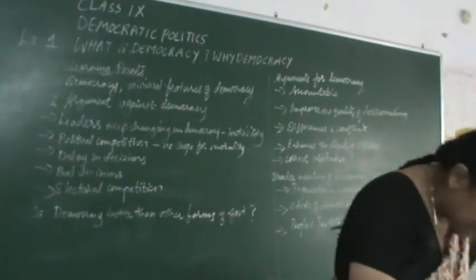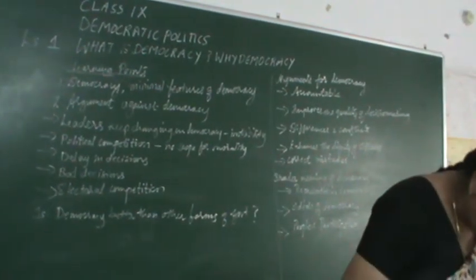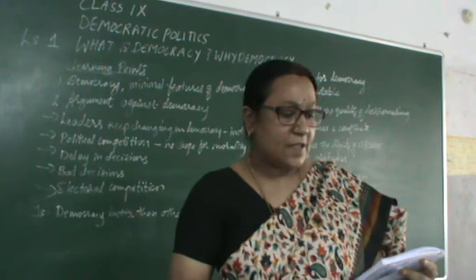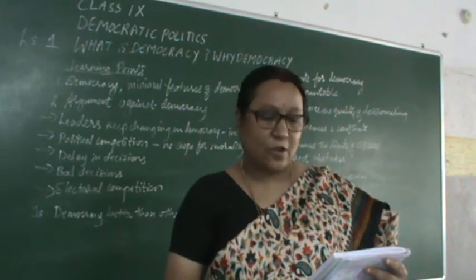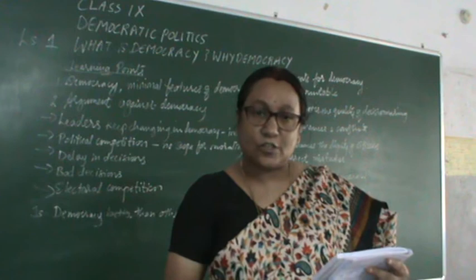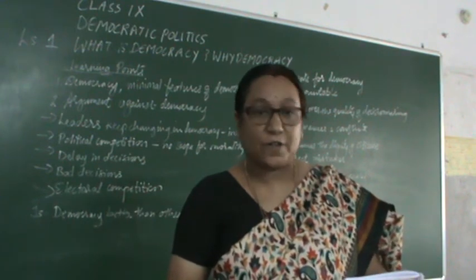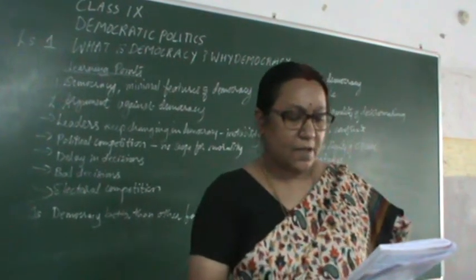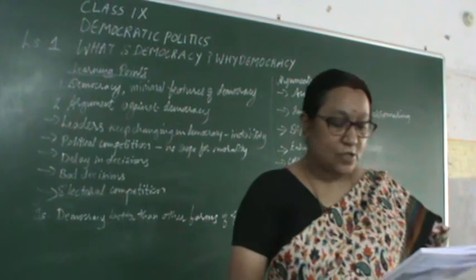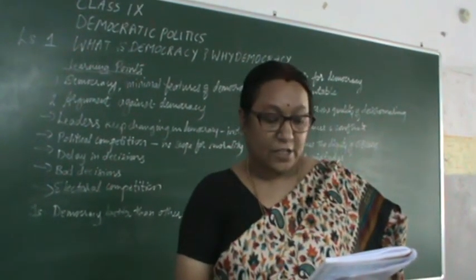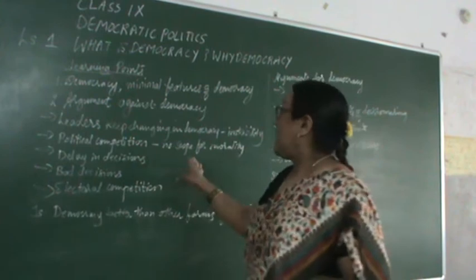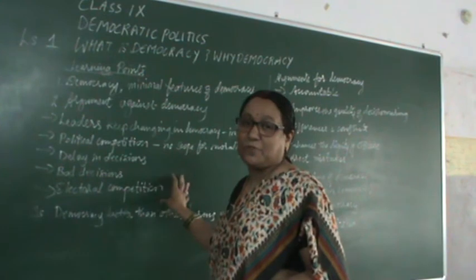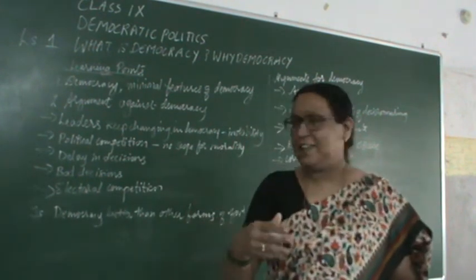See, the next point is that democracy leads to corruption, for it is based on electoral competition. And what is this electoral competition? These electoral competitions are organized by governments. An electoral system is a set of rules that determines how elections and referendums are conducted and how the results are determined. Sometimes money and muscle power are resorted to by the political parties to stay in power. So this is one of the arguments against democracy. It leads to electoral competition between different political parties so that they can stay in power.